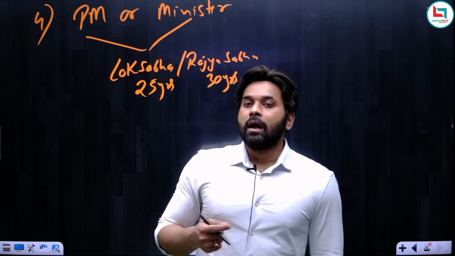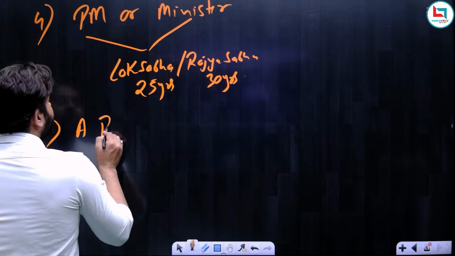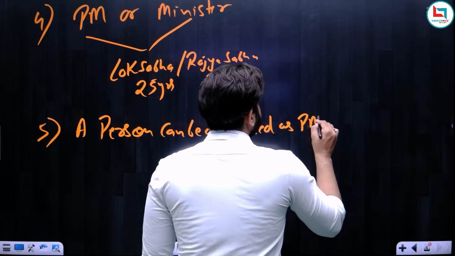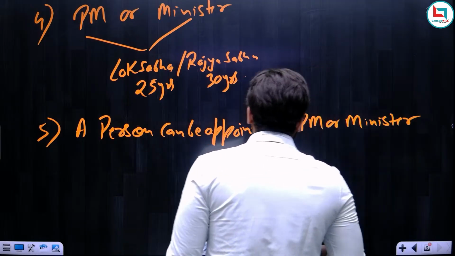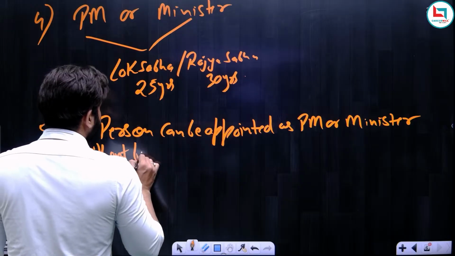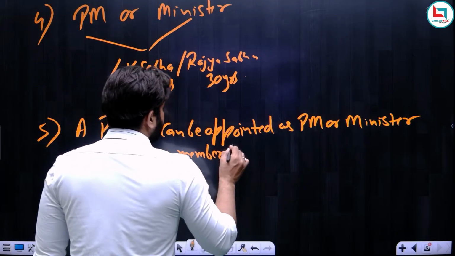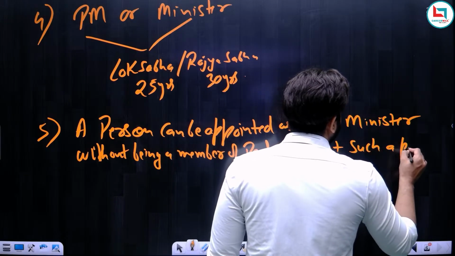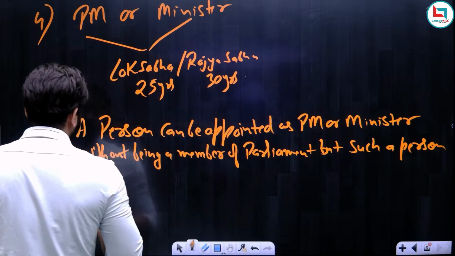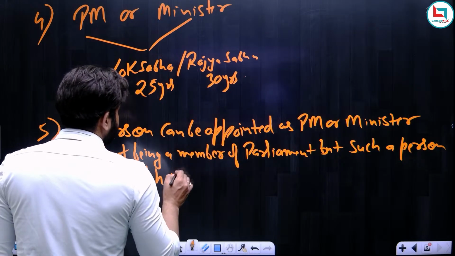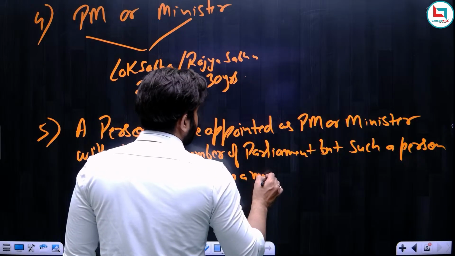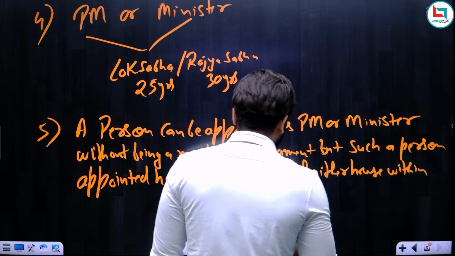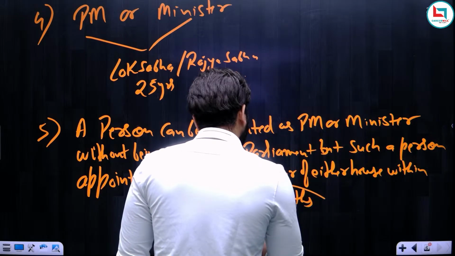So this is the point that we should write: a person can be appointed as prime minister or minister without being a member of parliament, but such a person appointed has to become a member of either house within 6 months. So this 6 months is important.